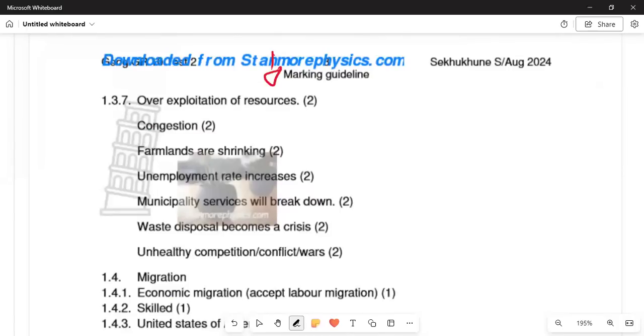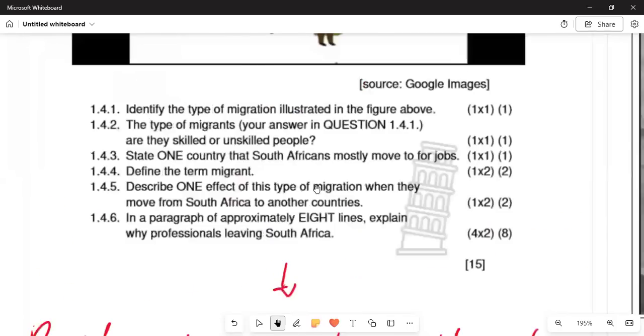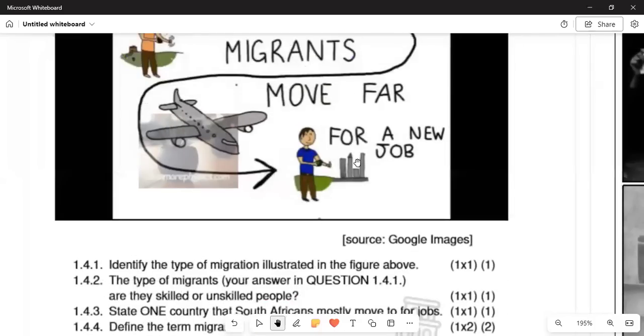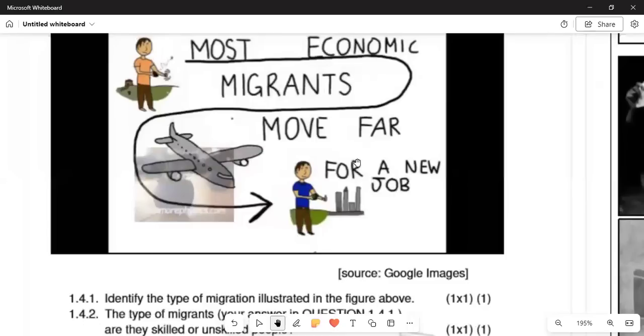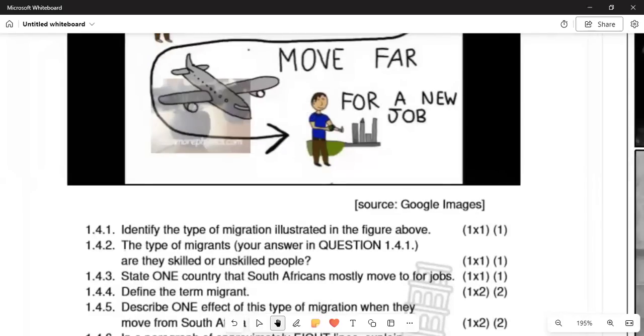And then in 1.4.1, we are saying there's an economic migration. The people who are there are skilled workers. Then you get your mark for that. They are also taking a mode of transport. It is indeed the aeroplane, which we know for sure is very expensive compared to other modes of transport. And you can see their work is in industry, the industries.